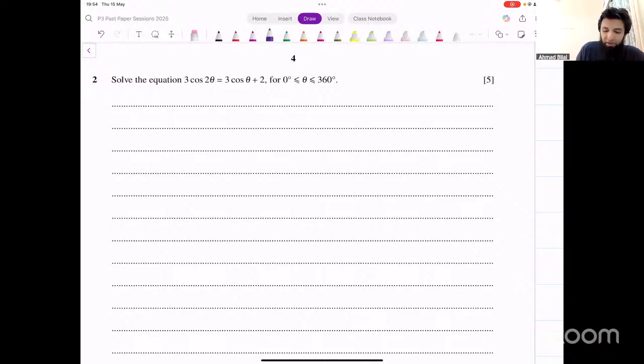You'll get a quadratic equation. So do something like this. Apply the double angle identity for cos, so that cos 2 theta becomes 2 cos square theta minus 1. Cos 2 theta can be replaced with this. This equals 3 cos theta plus 2. And that will give you a quadratic equation, 6 cos square theta minus 3 and then minus 2 from the other side. You've got minus 3 cos theta minus 3 minus 2 minus 5 equal to 0. Solve it as a quadratic.